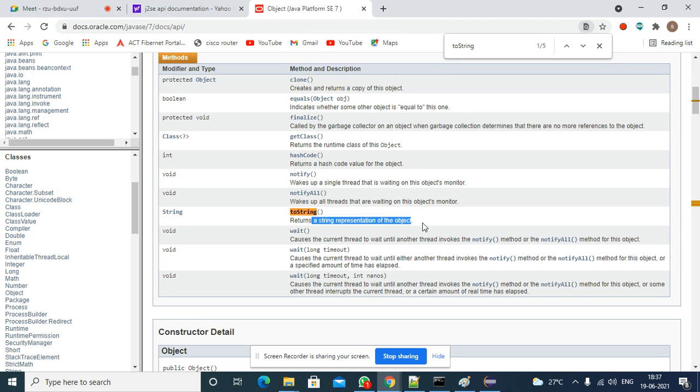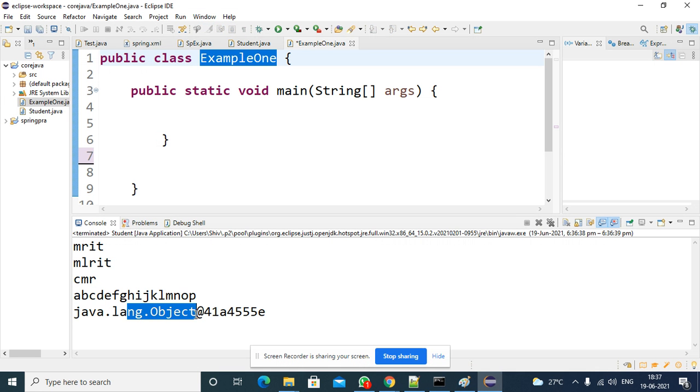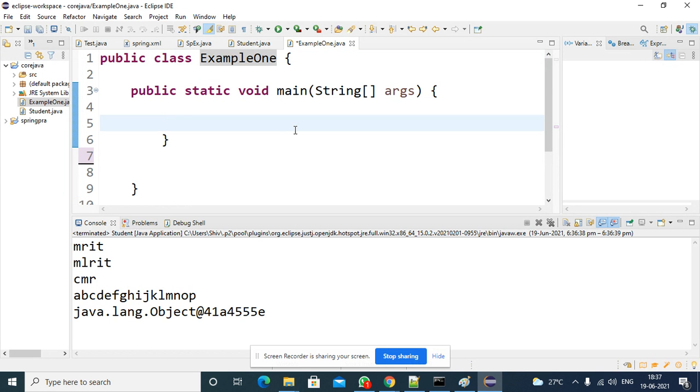It is a representation of some object. The internal implementation is not shown here. If you go through the internal implementation, you will come to know why you are getting this result, why the class name, the at-the-rate symbol, all these things. I will discuss this later. So if you create the superclass array object, then you can store superclass data and subclass data also. I hope this is clear. Right. So next point.